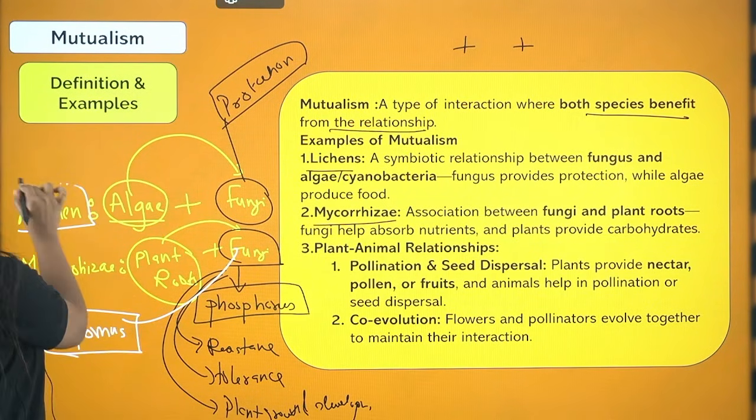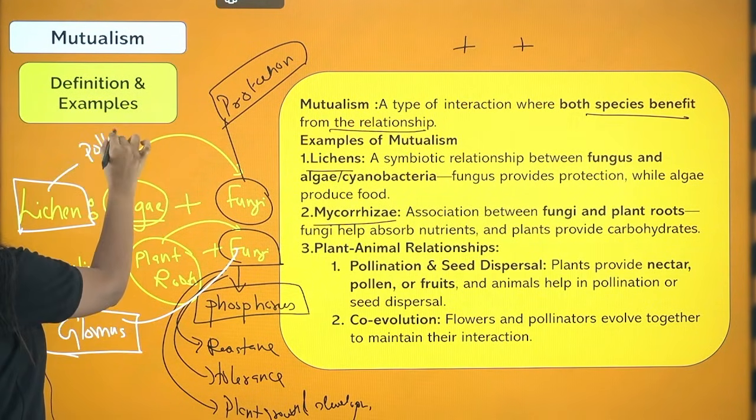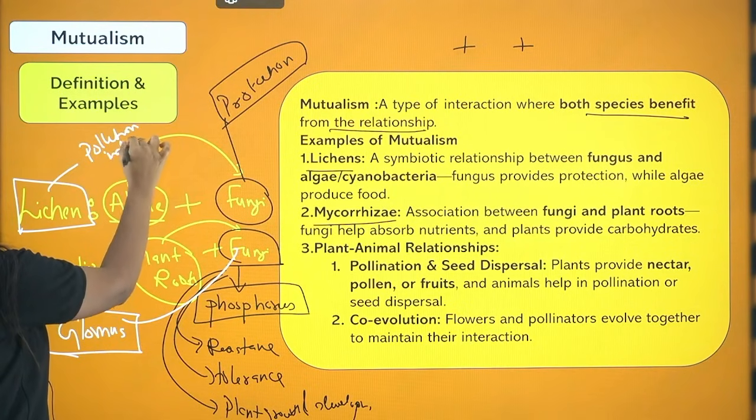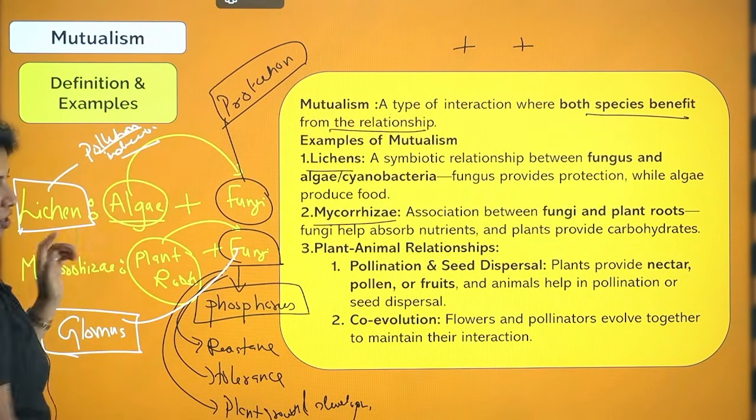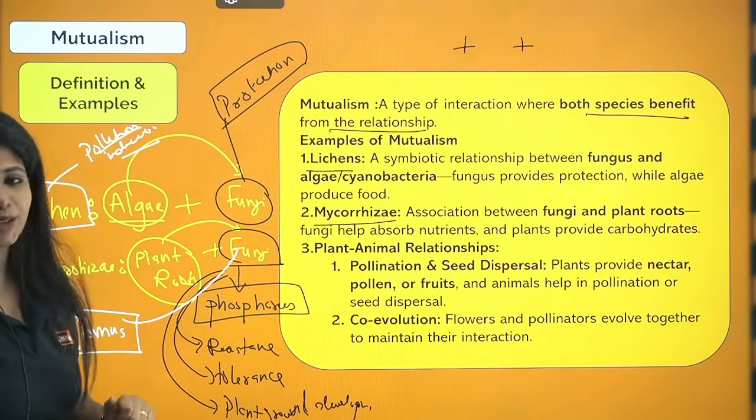And lichen is a pollution indicator. It cannot grow in areas where there is pollution. It's a pollution indicator. Now this is also from another chapter. This is from evolution, this is from microbes and human welfare.